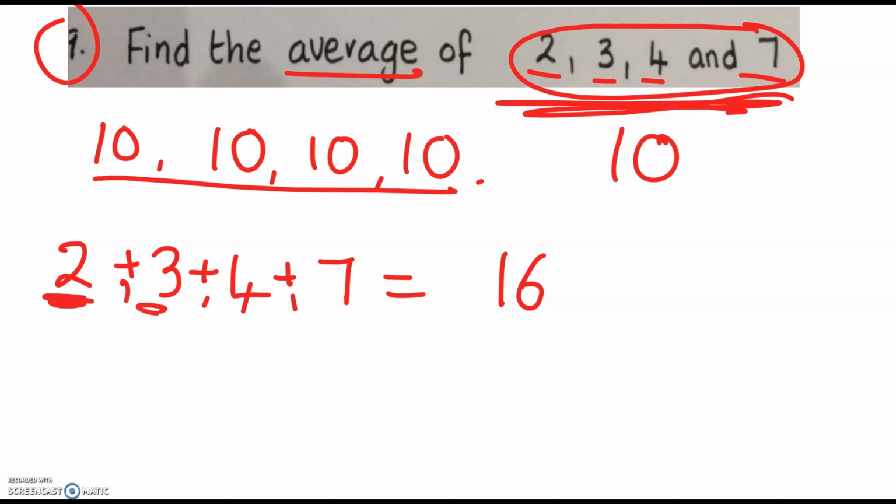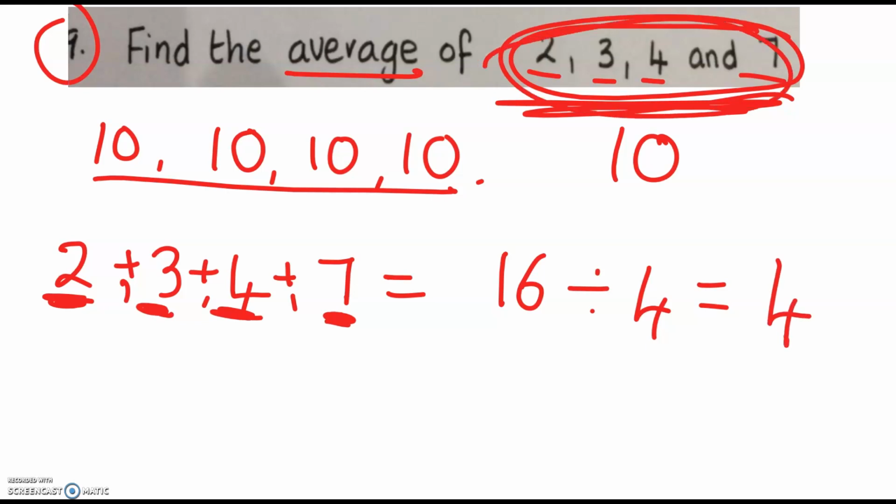So you've got 1, 2, 3, 4 numbers. So we're going to divide it by 4 and see what the norm is, or the typical score. So 16 divided by 4 is 4. So the average of these four numbers is 4. It's kind of in the middle, or the typical score. So 4 is our answer.